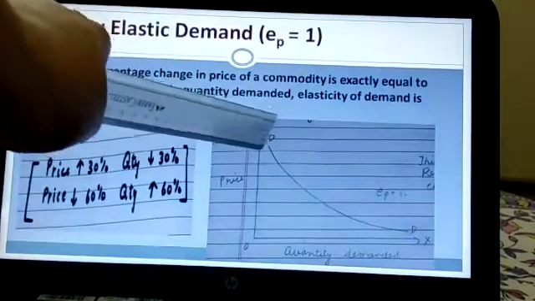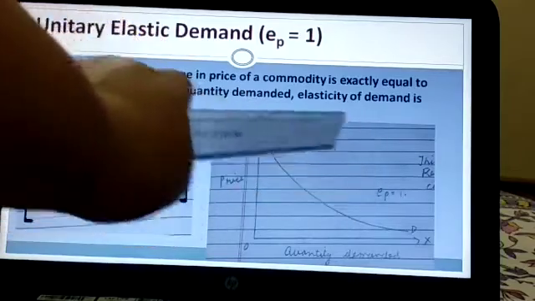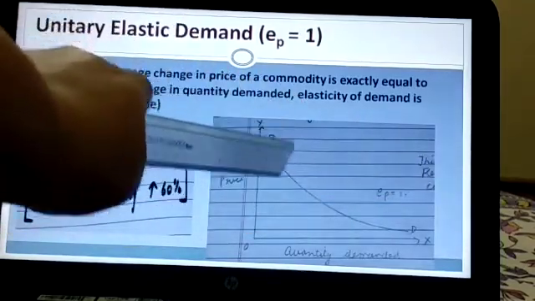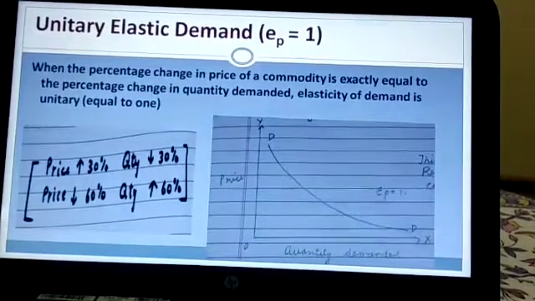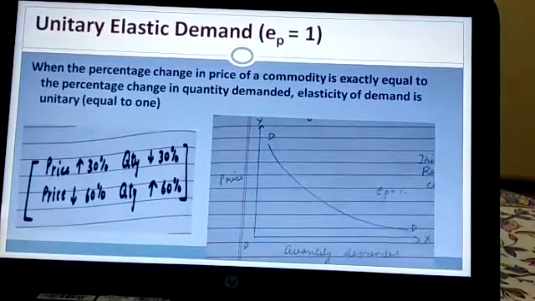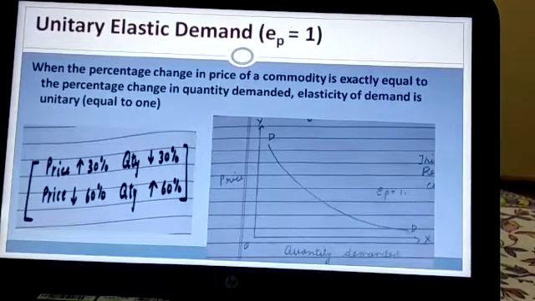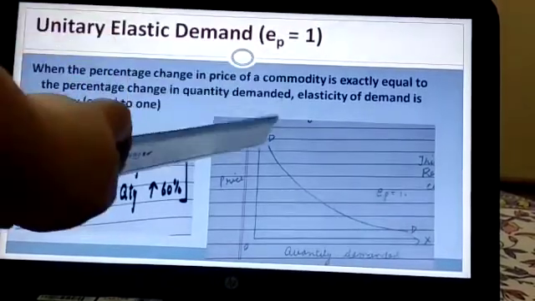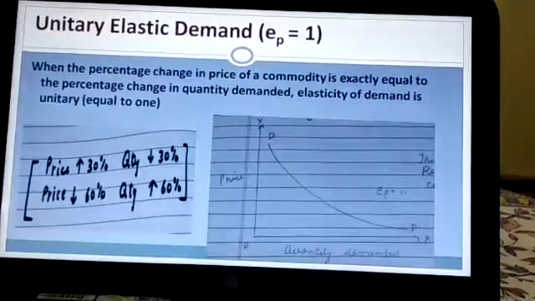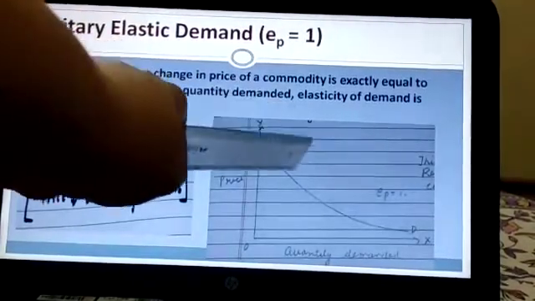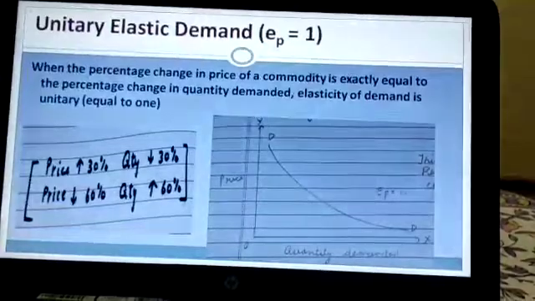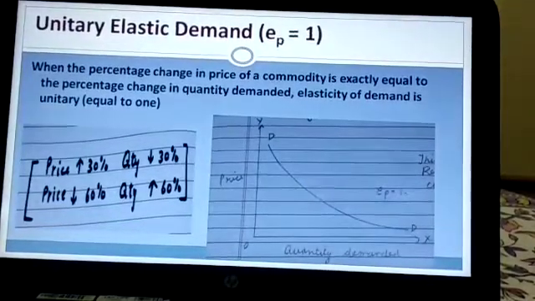When you make it, make it a little bit tilted. Don't make it like this, make it a bit tilted like this. Now this curve is called a rectangular hyperbola. On a rectangular hyperbola, every point on this curve has elasticity equal to 1.